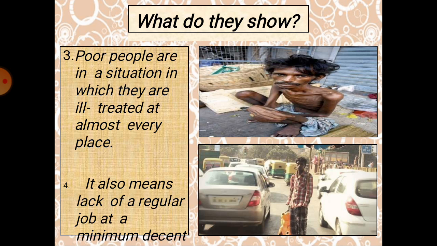In a few areas they are ill treated and not given proper respect, like in tea shops, restaurants, markets and stations, where you can find they are ill treated. Just by looking at them, they appear to be in a very bad condition, and people look at them that way. It is all because of not having a regular job and getting minimum income. So this is the reason. This is what poverty shows, and this is the problem they have.